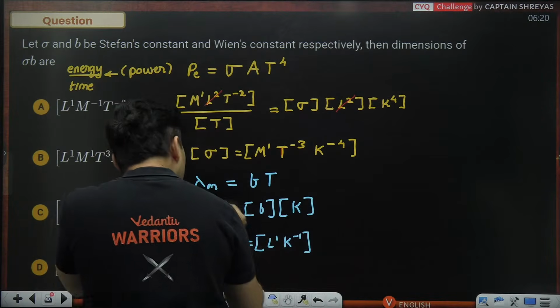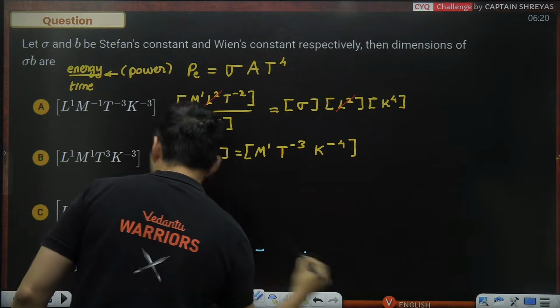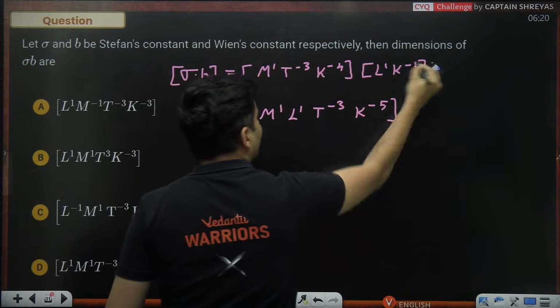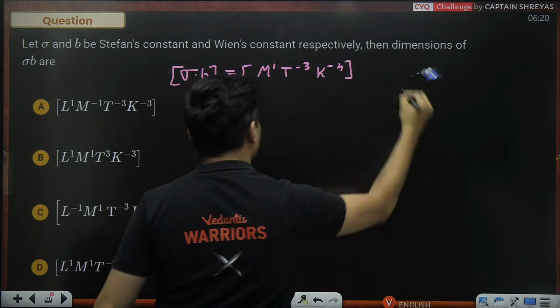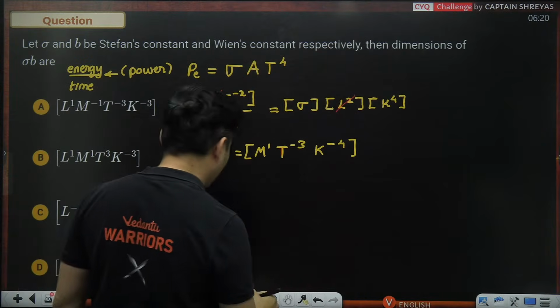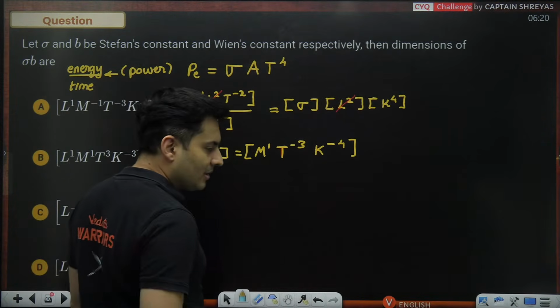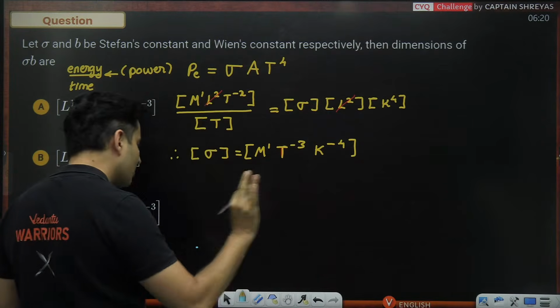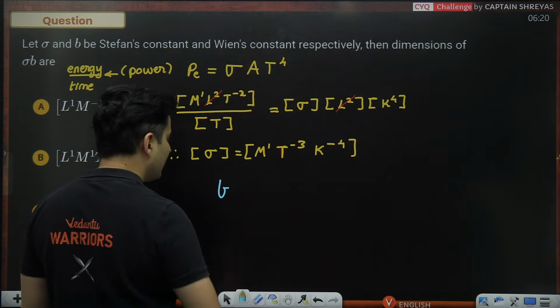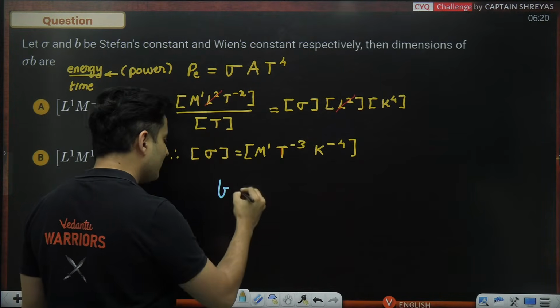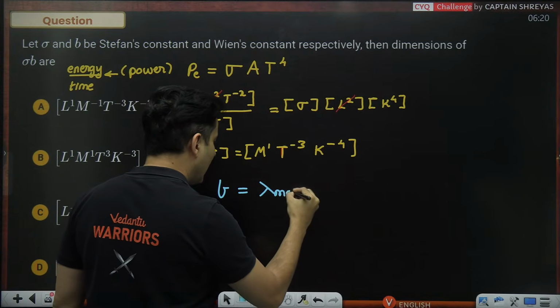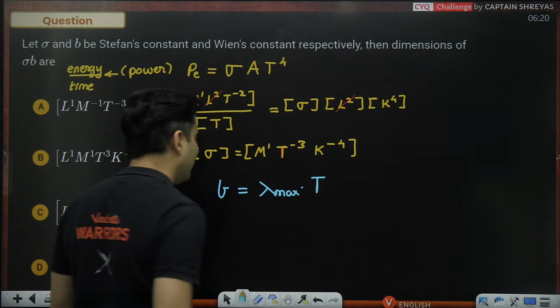Yes guys, we made a mistake over here. So sorry. Sometimes what happens when you suddenly wake up in the morning, all these problems can happen. My bad, guys. I made it proportional. Wien's displacement formula was lambda max multiplied by temperature.